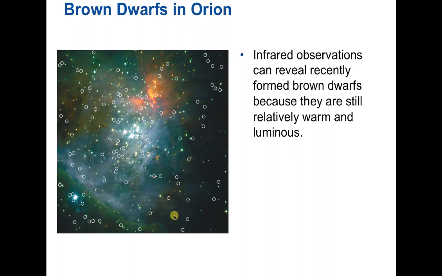And so this photograph shows a bunch of little circles, and you can see some little dots in there if you look carefully. There are some little visible dots in there, but if we look at this in the infrared, it looks like there's definitely some things. There's definitely objects there that are brighter in the infrared.